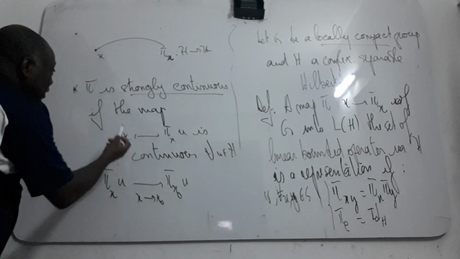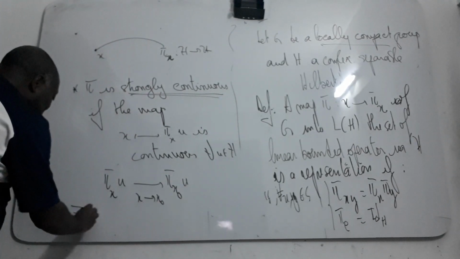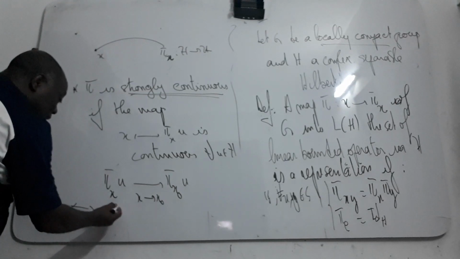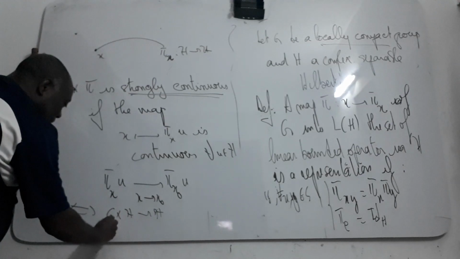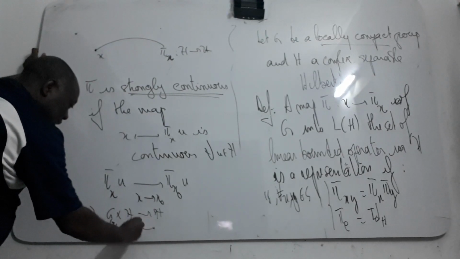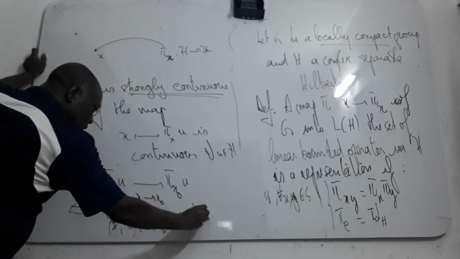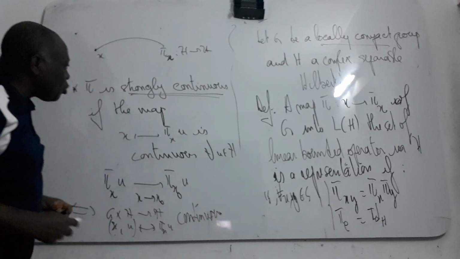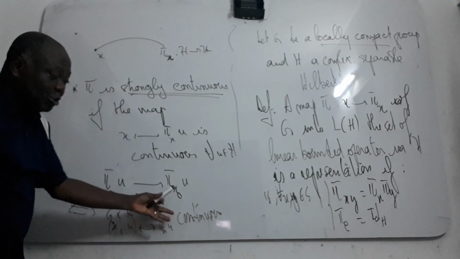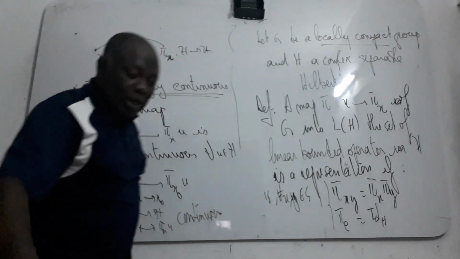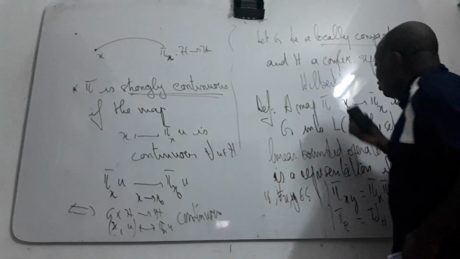This is equivalent to the fact that the map from G times H into H, which associates to (x, u) the element pi of x u, is continuous. So you can express strong continuity also by using that this map is continuous. We can also study when the representation is weakly continuous.